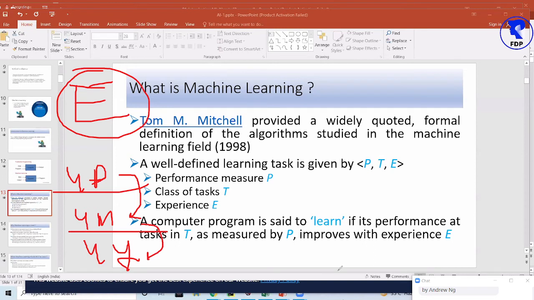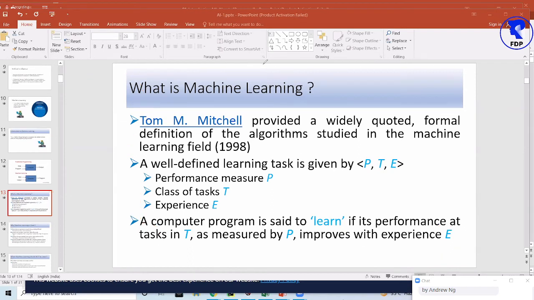And that's what is written, that performance improves with the improvement of experience. So I think in depth and detail, with the help of some examples, I have explained all the basic fundamentals and fundamental terminologies. So now for hands-on implementations,